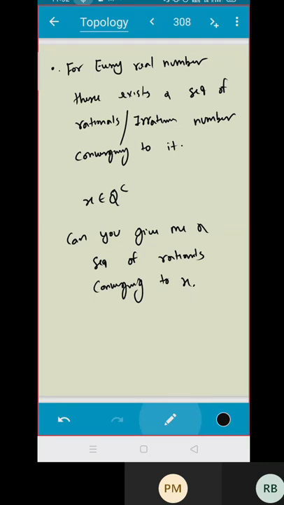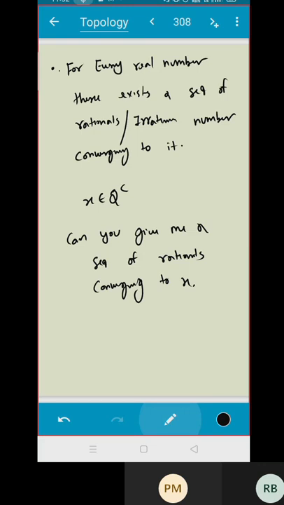Very good. That means for any irrational number, the decimal expansion can be written in this form. Okay. Anything else? Any other proof? This is one sequence you have given. Can you think of any other sequence?